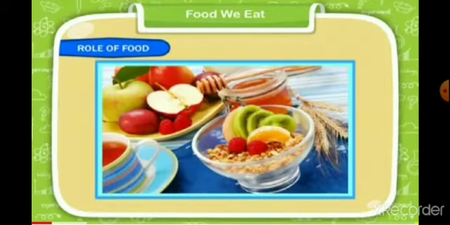The reason why we eat them raw is because the taste is very good and they are soft. Moreover, if we cook these fruits and vegetables, then we lose the nutrients which are present in them. Other vegetables we have to cook because cooking makes the food tasty, soft, and easy to digest.